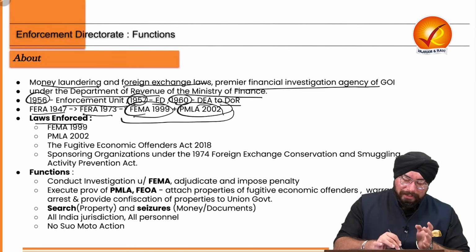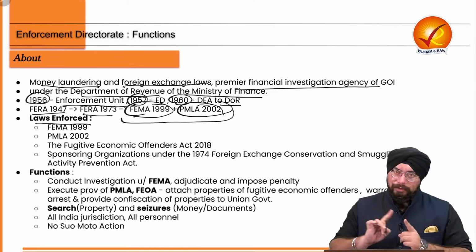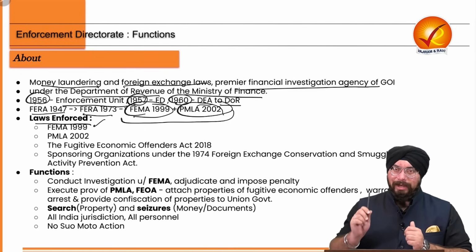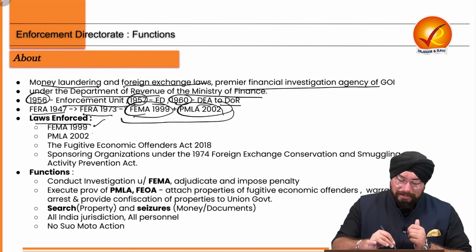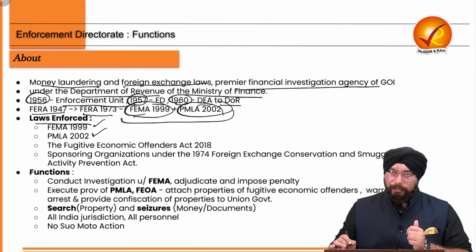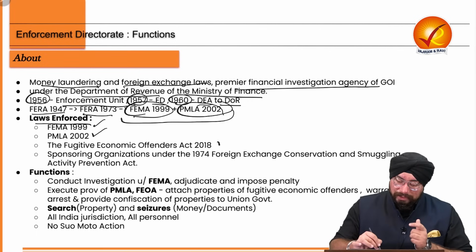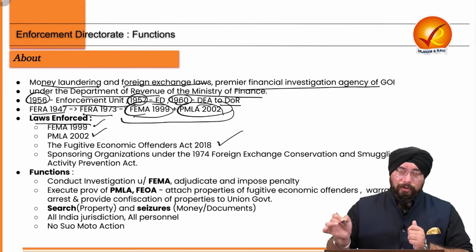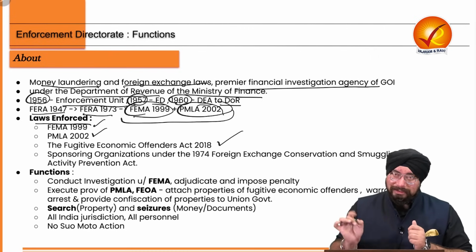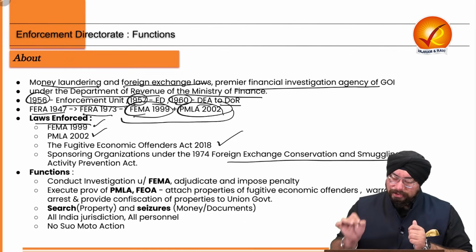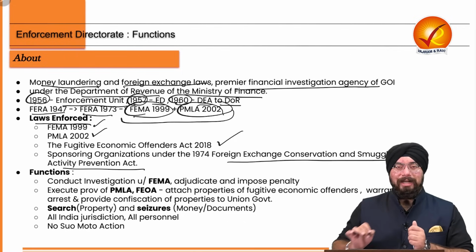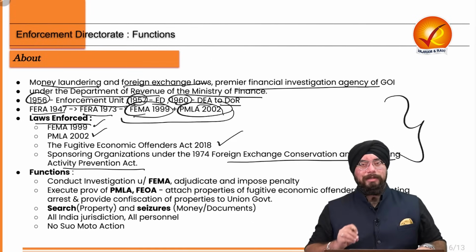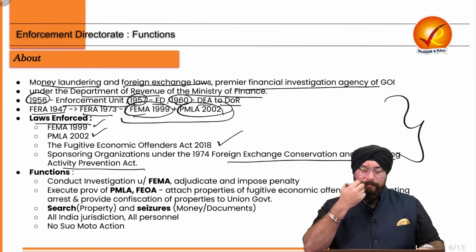So what are the laws enforced by ED? First of all FEMA 1999, then the Prevention of Money Laundering Act 2002, then the Fugitive Economic Offenders Act 2018, then the Conservation of Foreign Exchange and Prevention of Smuggling Activities Act 1974 (COFEPOSA), for which it is the sponsoring organization. So these are the laws which ED can enforce.